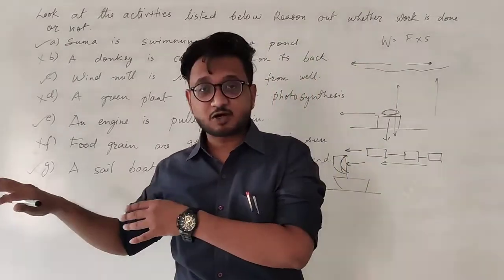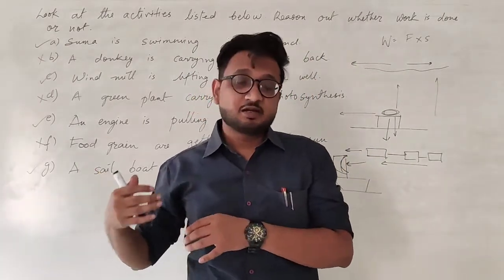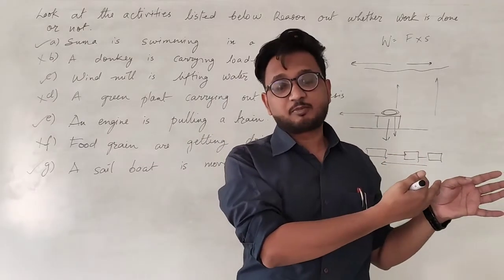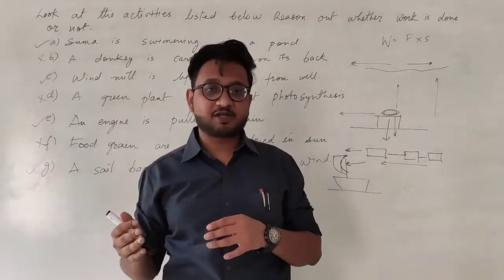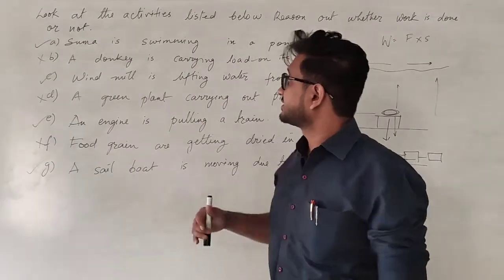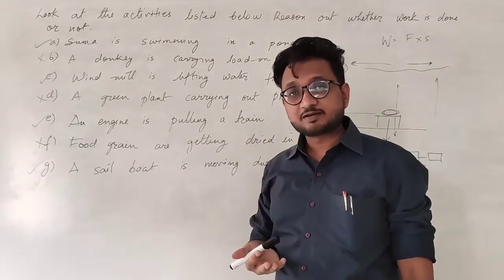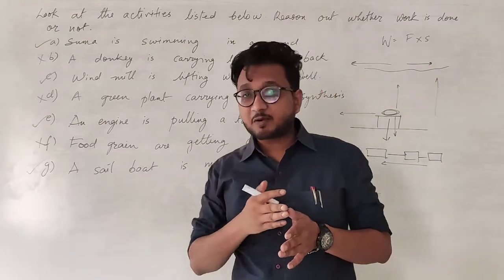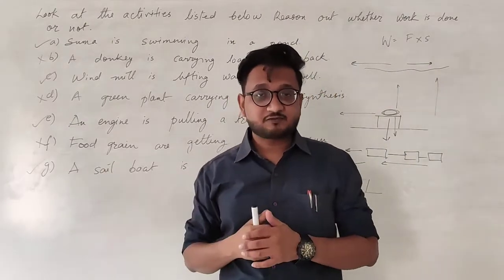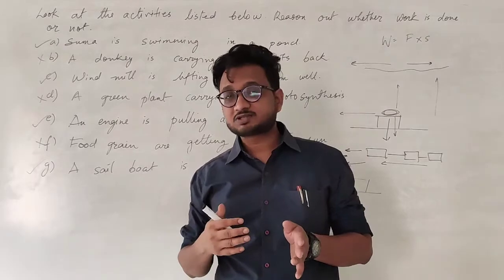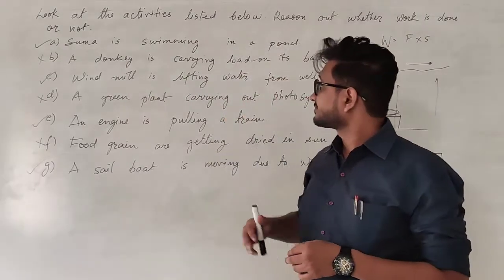By pushing the water backwards, she is pushing herself in the opposite direction. So displacement is happening, force and displacement. Similarly, in the second one, the donkey is carrying, but it is perpendicular to the applied gravitational force. So 90 degrees, once again, no work is done.